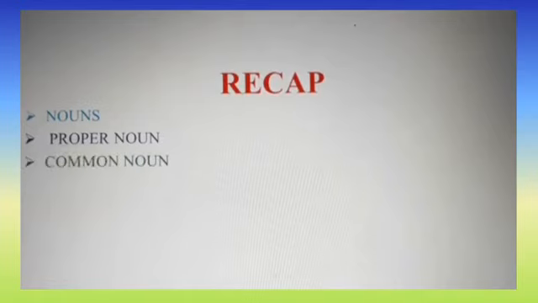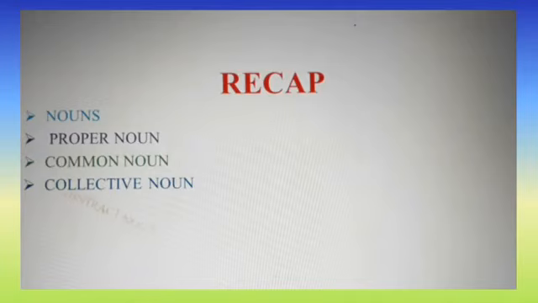Common nouns. Common nouns are the names of any person, place, thing or idea. They are not capitalized unless they come at the beginning of a sentence. Next one, collective noun. A collective noun is a noun that refers to a group of people or things.